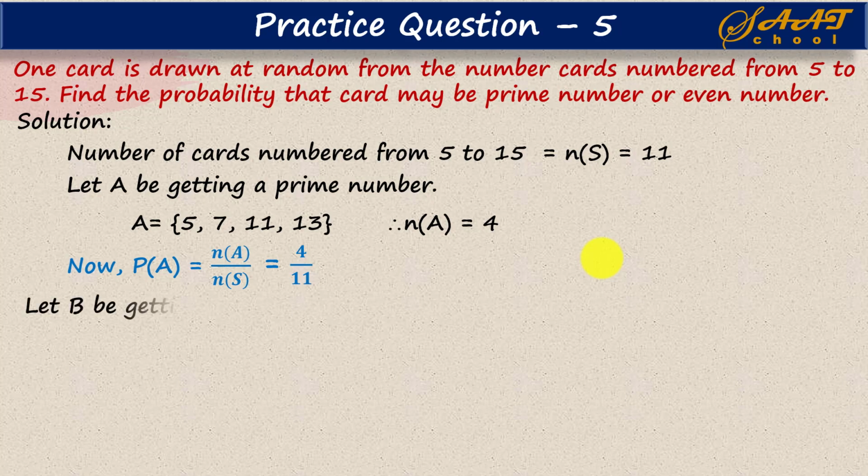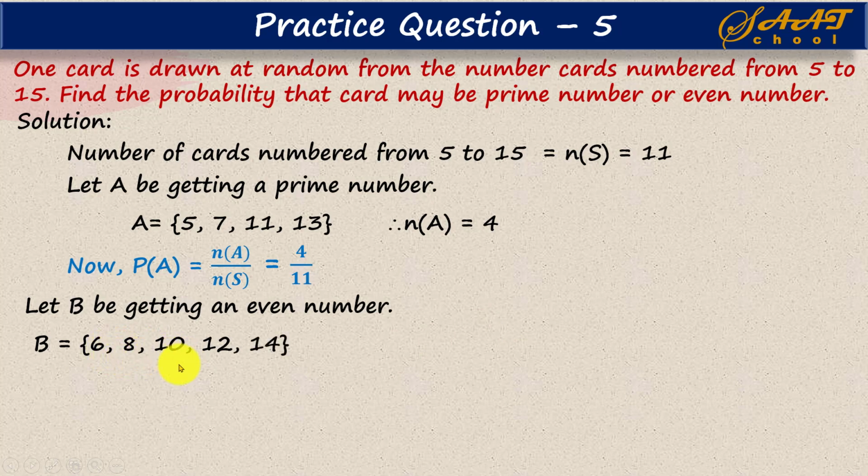Similarly, let B be getting an even number. Now we have to find the even numbers from 5 to 15, and the even numbers are 6, 8, 10, 12 and 14. In this case, NB will be equal to 5 because we have 5 even numbers. Now you can find the probability of B, which is NB by NS, where NB is 5 and NS is 11.